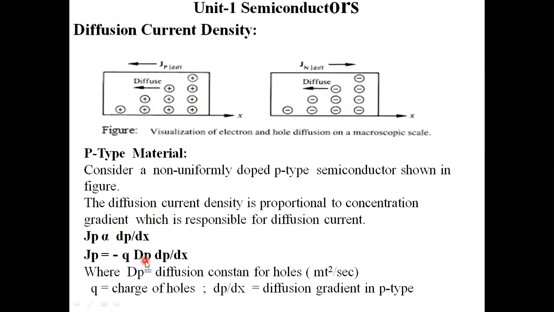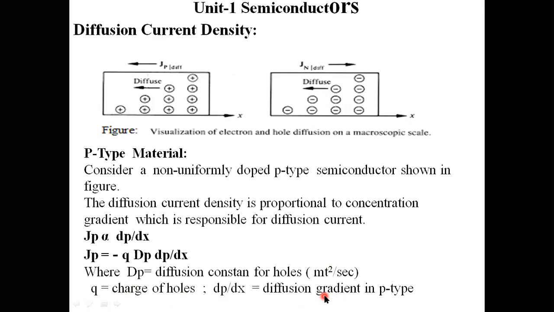This concentration gradient is dp by dx, where Dp is the diffusion constant for holes, with units of meter square per second. Q is the charge of holes, and dp by dx is the diffusion gradient in p-type.